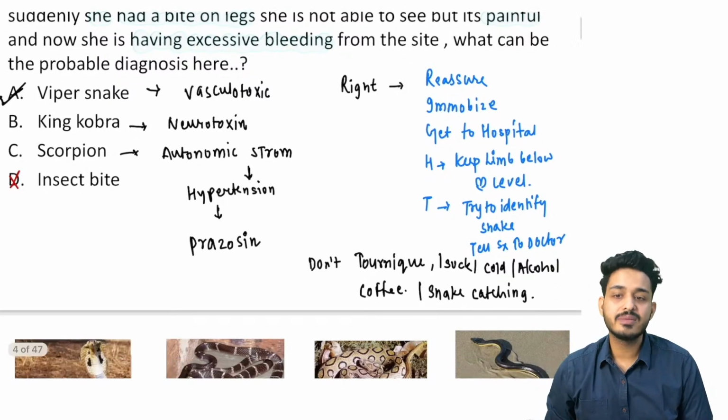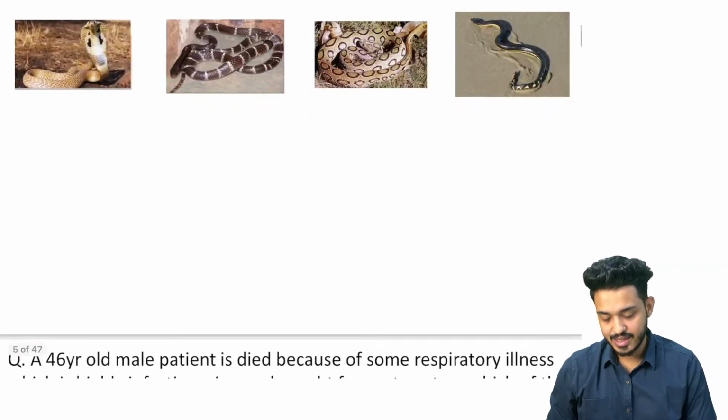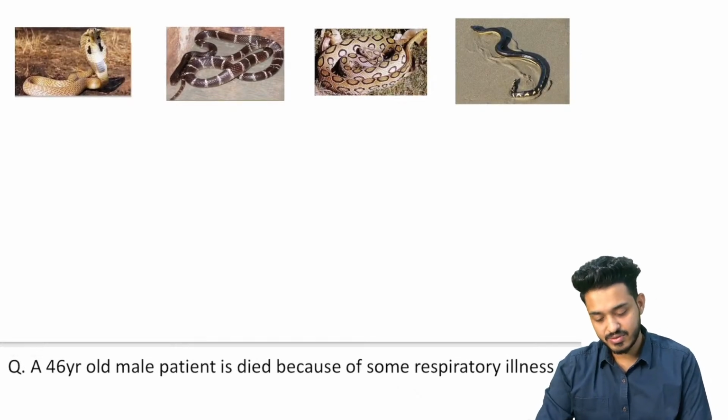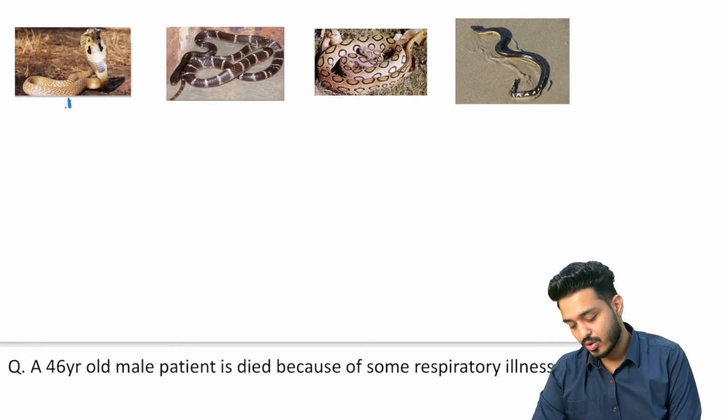Viper is going to be the answer because it is going to be vasculotoxic, right? How you will understand them, right? The first one that we are having is the king cobra. Next we are going to have your cobra.